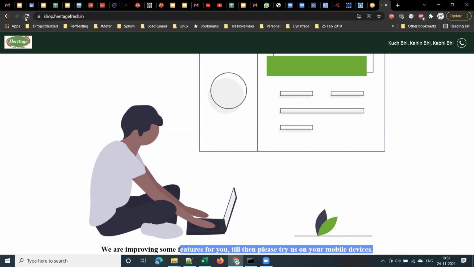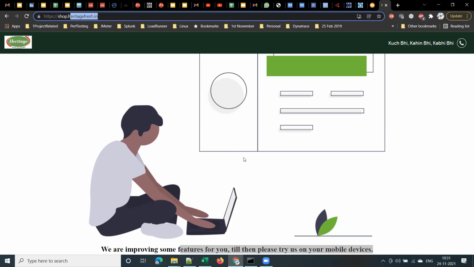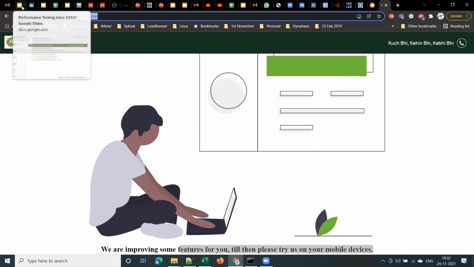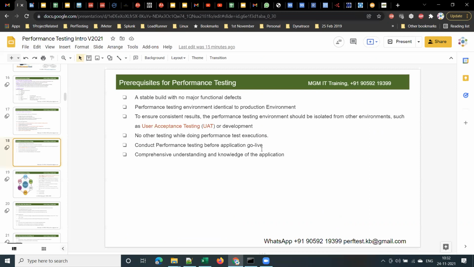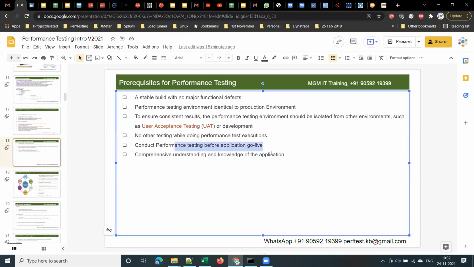Yeah. So this particular organization is losing the business, and that business is going to the competitor. It is a double whammy effect, right? On one side you are losing business, on the other side your competitor will become strong by getting that business. Yes or no? So performance testing should be done before the application goes live, right?